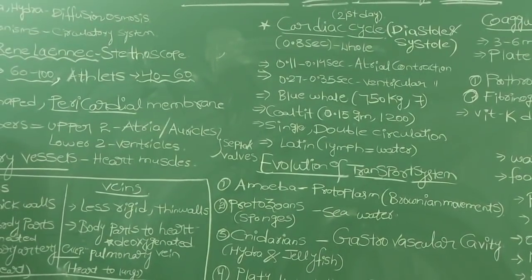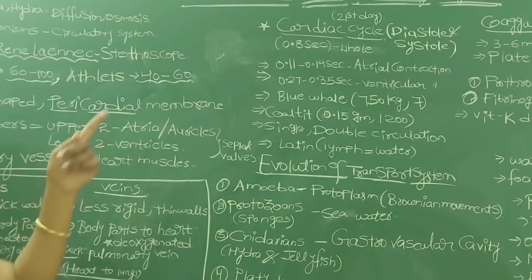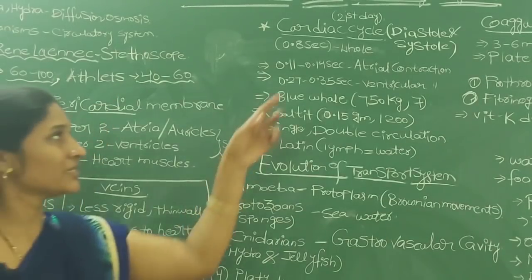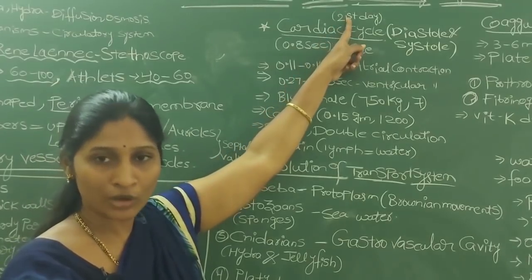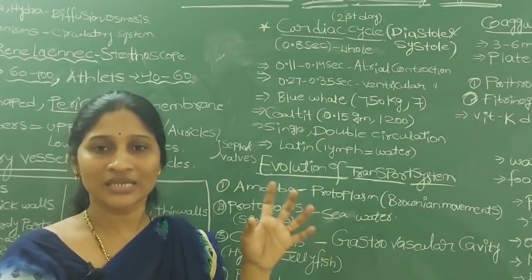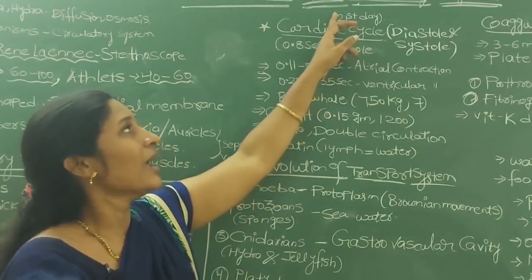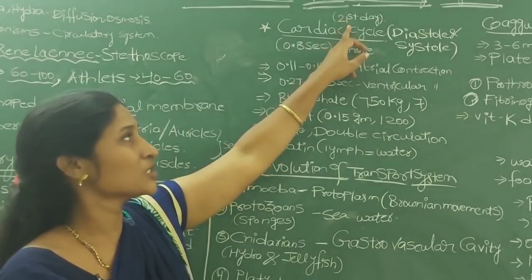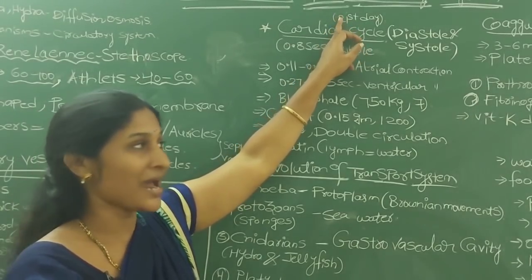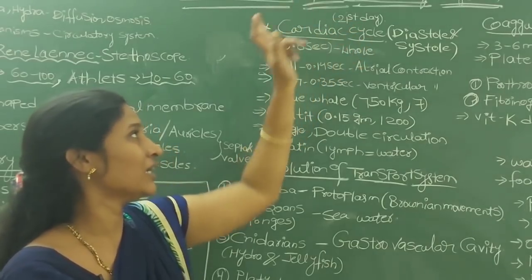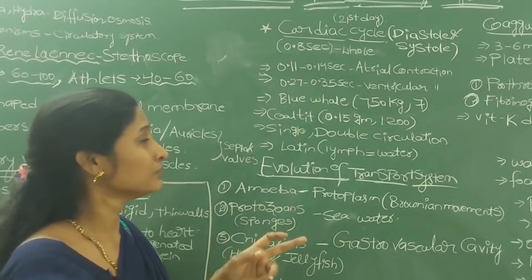During embryonic development, when you are in your mother's womb, at the 21st day of embryonic development, your heart starts beating. Around the 21st day of pregnancy, the embryo's heart starts beating. The heartbeat starts at the 21st day of embryonic development.